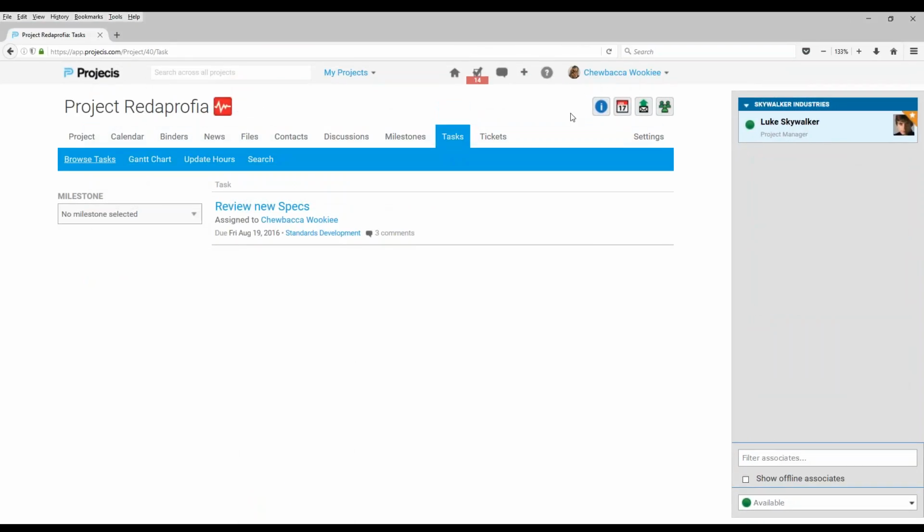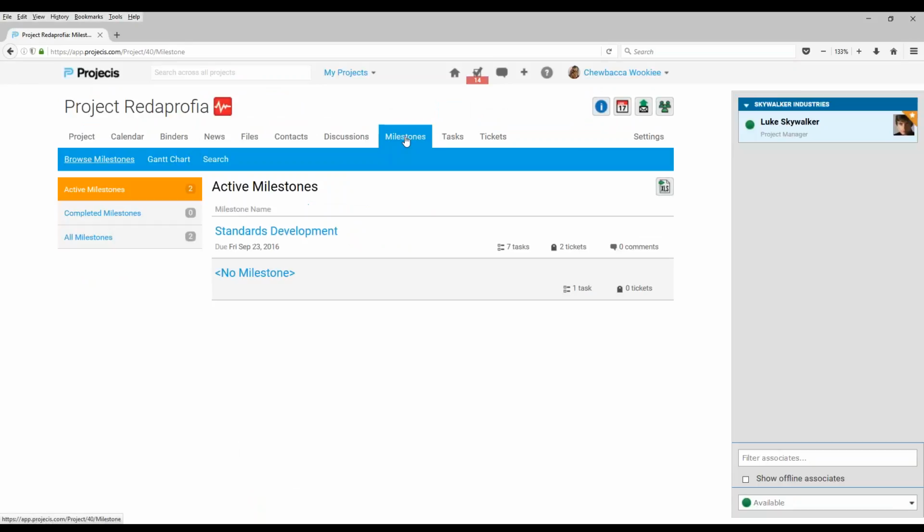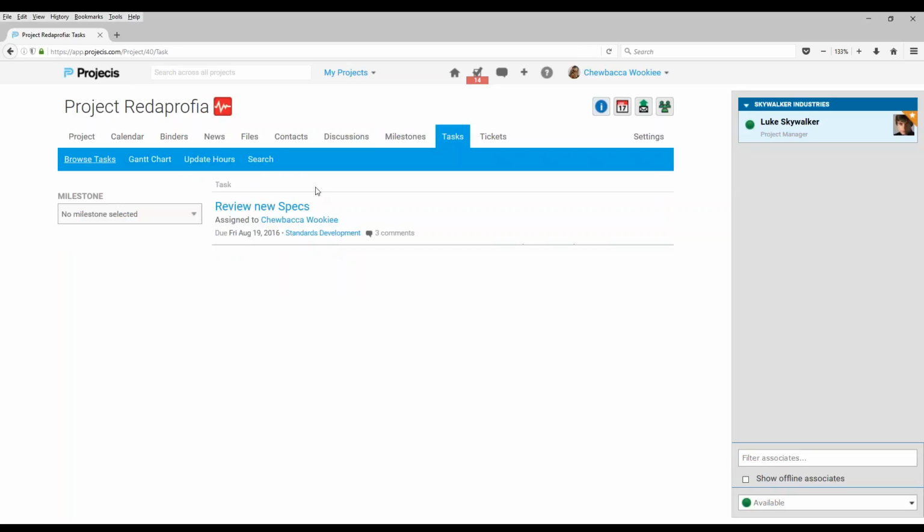Now here I've logged on as Chewbacca. Chewbacca is a regular member on this project. Now this is Project Rotoprophia. This is the same project that Luke Skywalker was on. And if I click on milestones, I only see a couple milestones here. No milestone is essentially just a basket holder. And then standards development. If I click on the tasks, I only see the tasks that I am assigned to, which is here, review new specs.